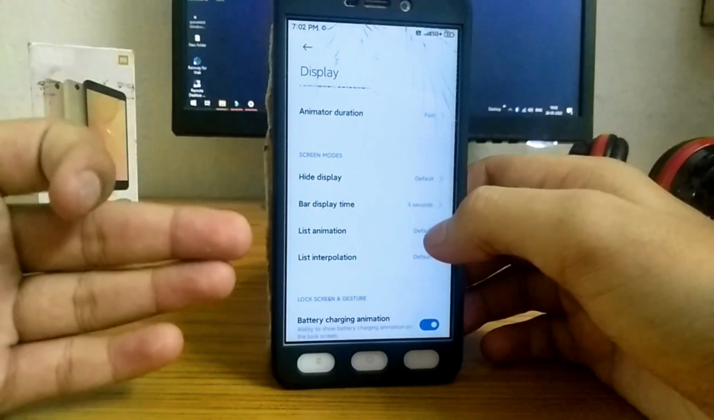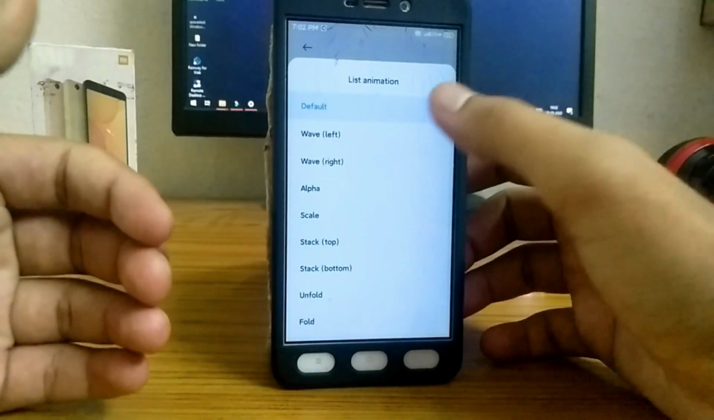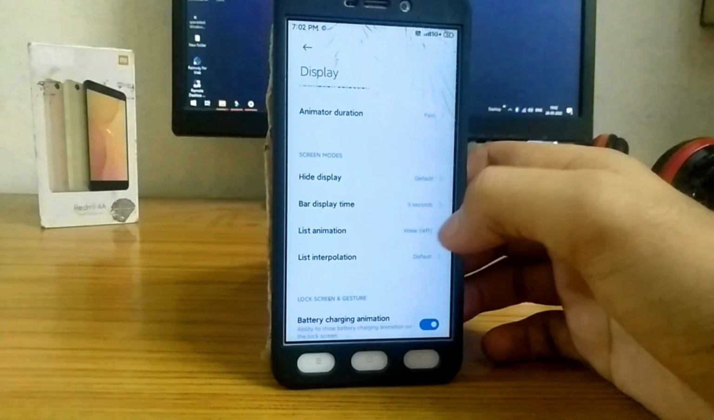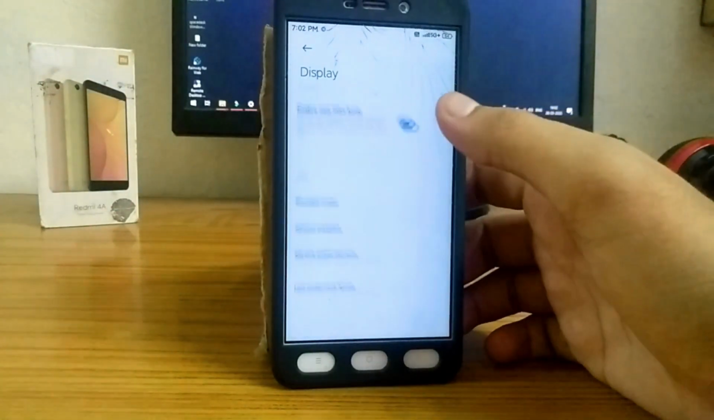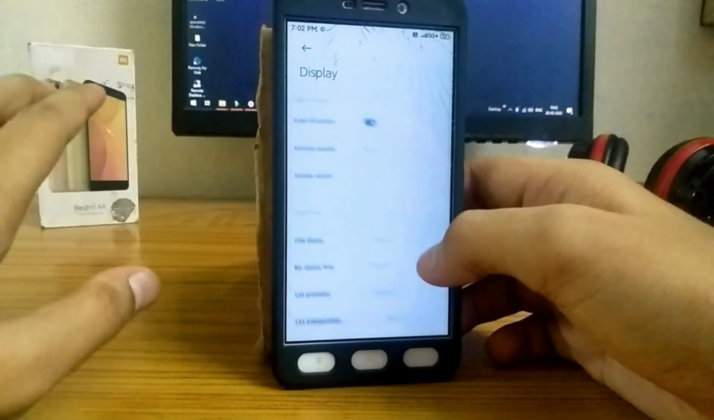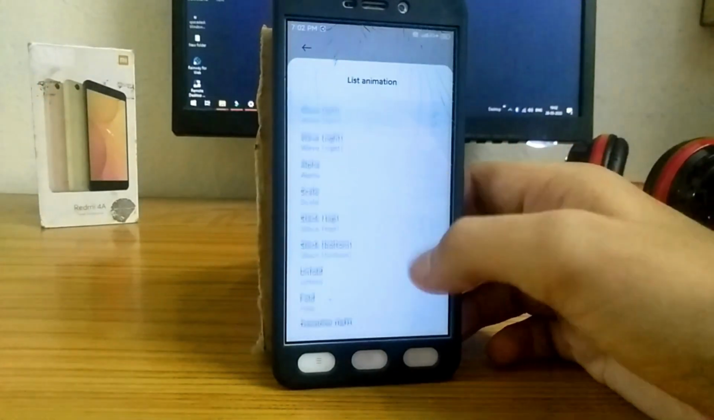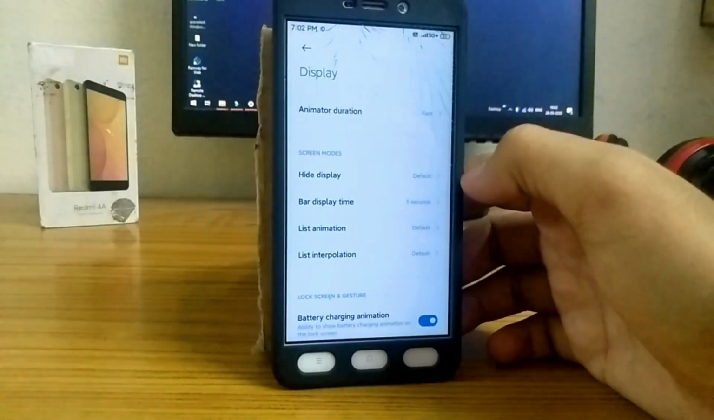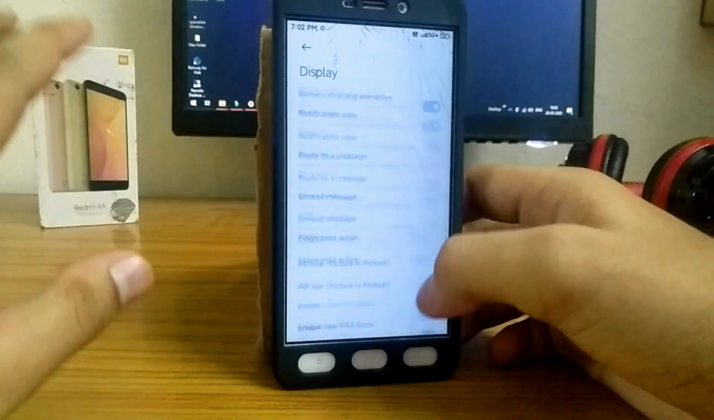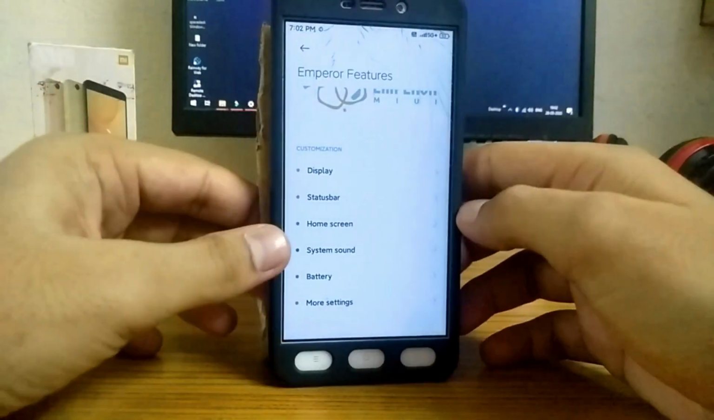And there is another option of list animations. You could also change that. I selected the wave left. As you could see, this is a pretty fluid animation. Some people prefer this, while I prefer the default no animation scrolling.